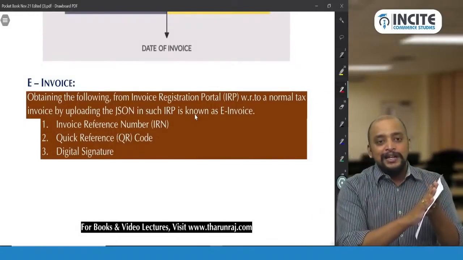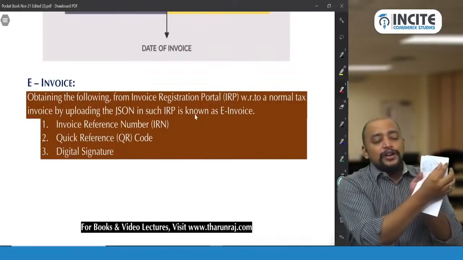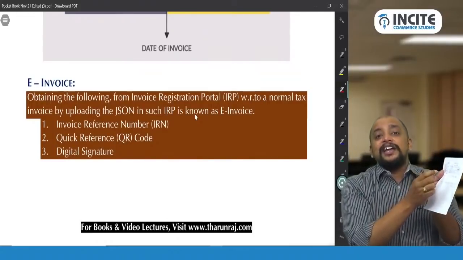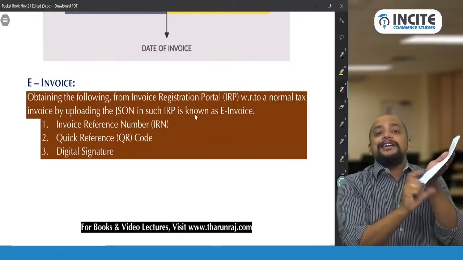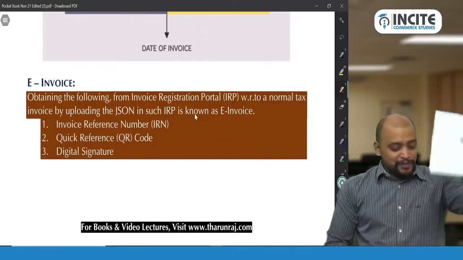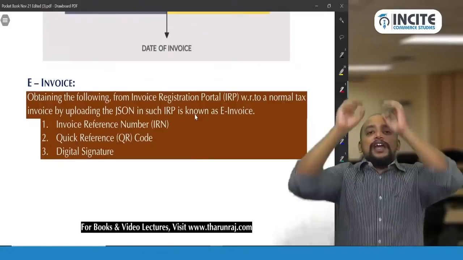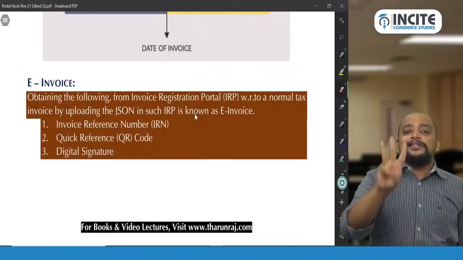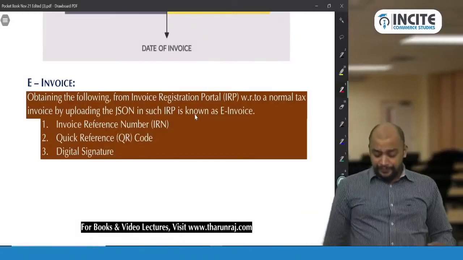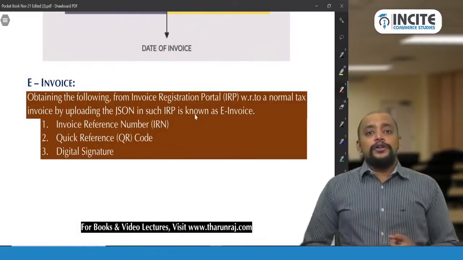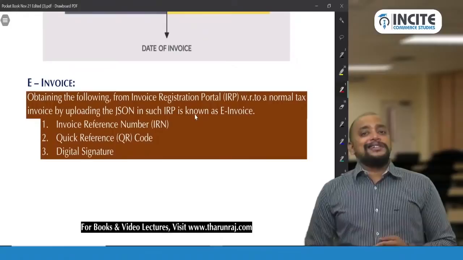QR code should be there, and then an invoice reference number should be there, and a digital signature should be there. Then this paper will be called an e-invoice. Very simple. So any tax invoice on which we get 3 things will be known as an e-invoice. What are the 3 things that we need to get? Number 1, QR code, invoice reference number, and digital signature.